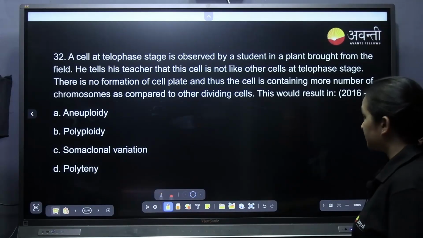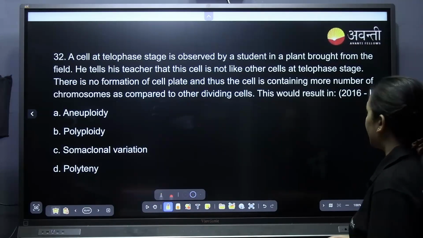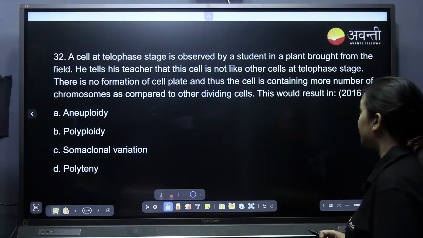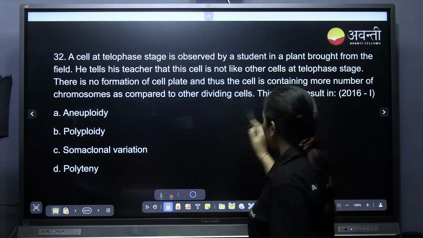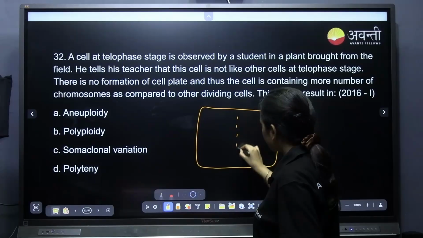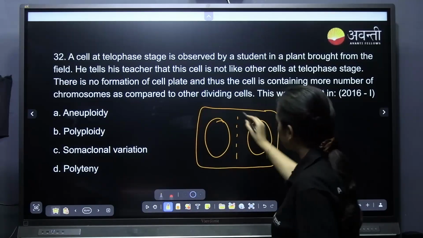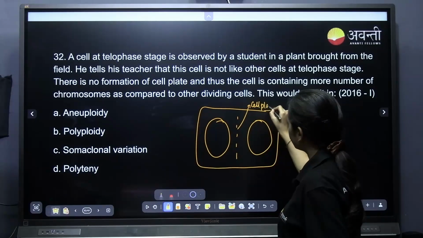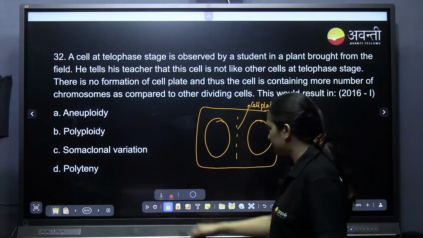A cell at the telophase stage is observed by a student. Oh, it's a very good question. A cell at the telophase stage is observed by a student in a plant brought from a field. He tells his teacher that this cell is not like other cells at telophase stage. There is no formation of cell plate. In telophase, especially in the plant cell, the cell plate forms between one nucleus and the other. It is not like the animal cell where a furrow forms. In plant cells, cell plate formation takes place.